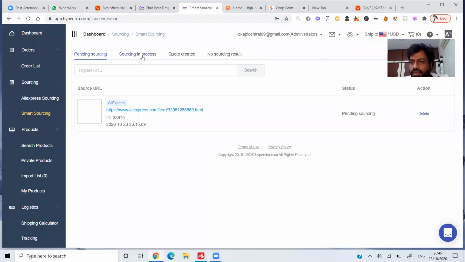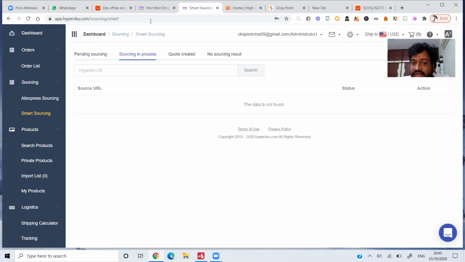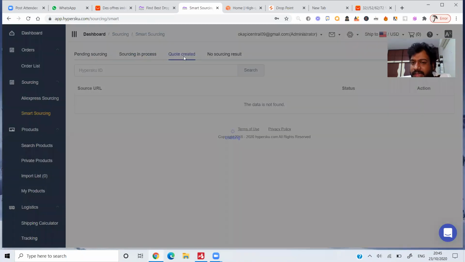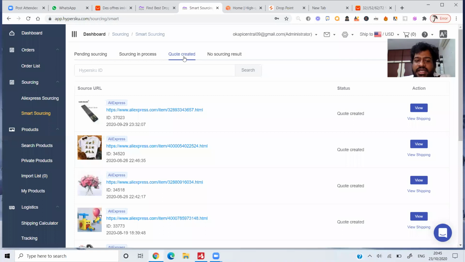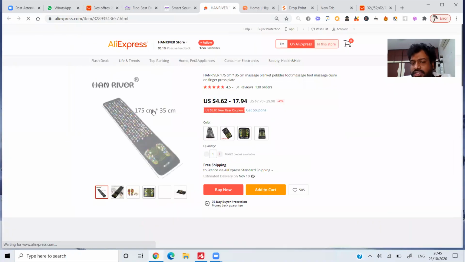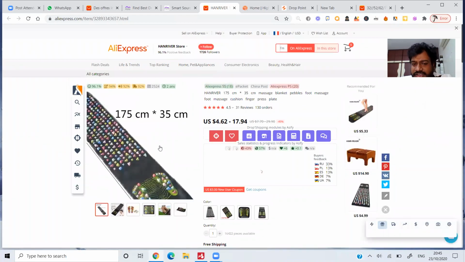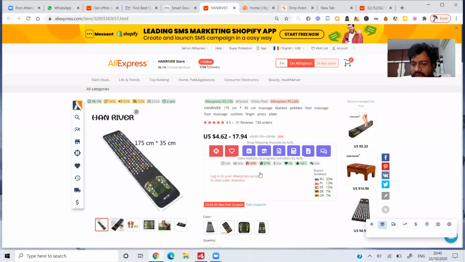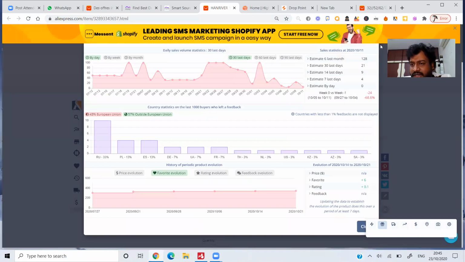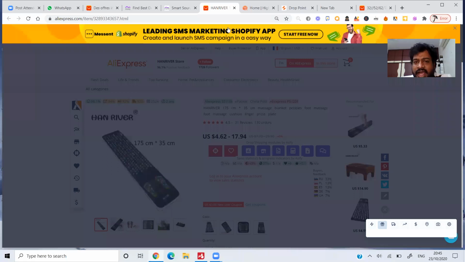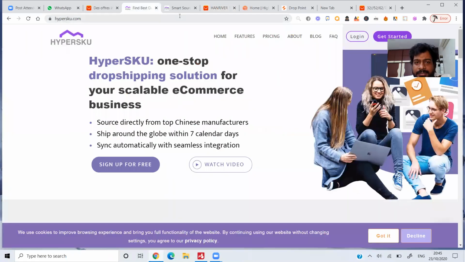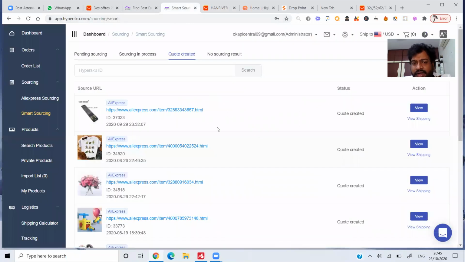After that, it will go to sourcing in process. After that, it will create a code. For example, the codes for my previous products are here. If you can see this, I asked Hyperscoop to work on this particular product and give me a code. This one is related to Yoganish. I wanted to advertise this product and get a good number of sales, but I didn't do it. I asked Hyperscoop if you can ship this particular product, and Hyperscoop said yes, we can ship it and gave me a code.